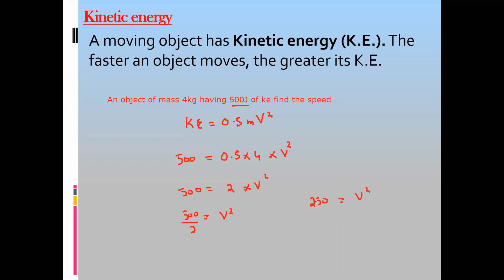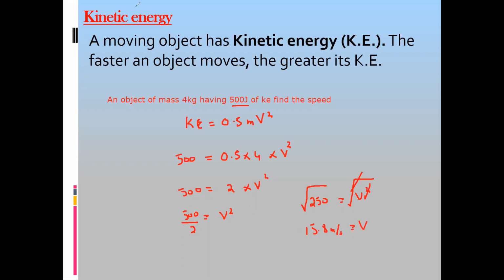So if we need v, how will we remove the square? We'll take the square root on both sides. So when I take the square root on both sides, what is the square root of 250? Under root 250, what's the answer? 15.8. So 15.8 meters per second is the speed at which this object was moving.